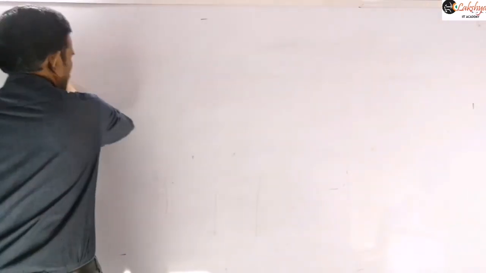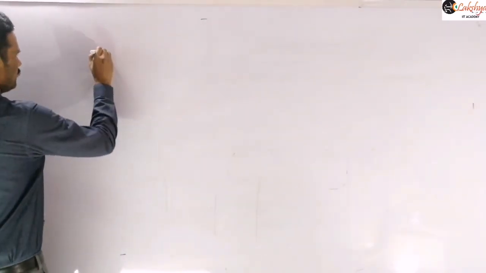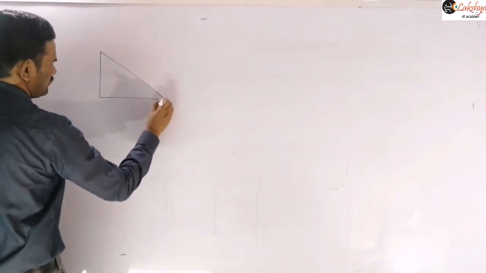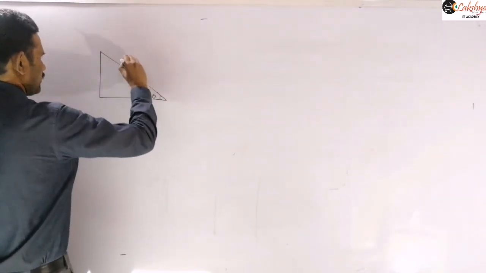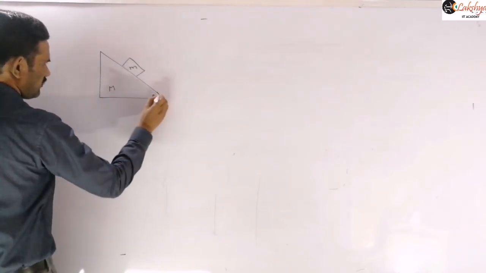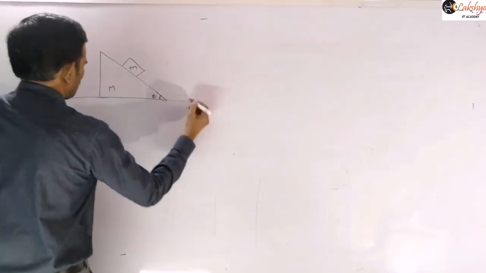Again, let us consider a block placed on the wedge. A block of mass m is placed on a wedge of mass M of inclination theta, which is placed on a smooth horizontal surface here.